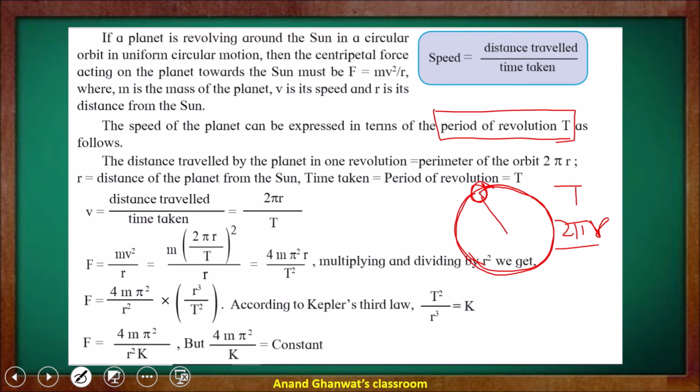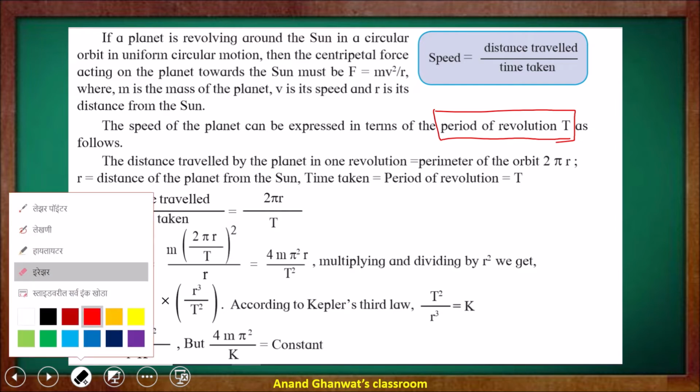In one revolution, the distance covered by the planet is equal to the circumference. So it is 2 pi r. So v is equal to distance traveled upon time taken, which is 2 pi r upon t.